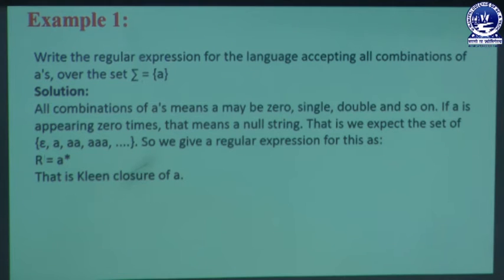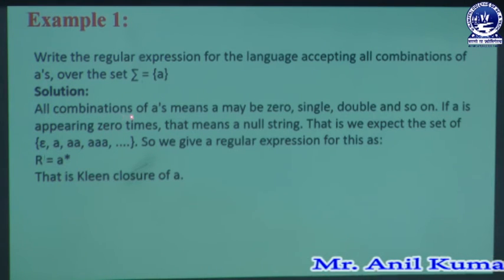So here in the first example we are going to discuss, write the regular expression for the language accepting all combinations of A's, meaning more than one A, over the set Σ, which is known as the input alphabet set, and we have an alphabet like A. That string must be represented in the form of an expression. So we want to create a regular expression for this.